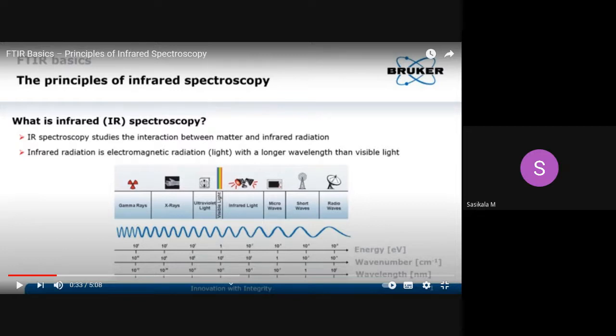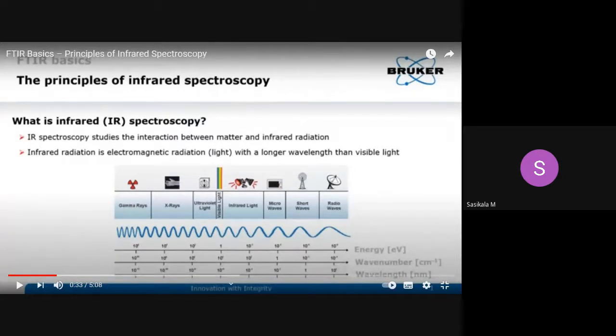In order to analyze each functional group and each bond between atoms present in the molecule, we measure the IR radiation in centimeter inverse, based on its application, as wave numbers. Hope you have understood the applications and why we are going to study IR spectroscopy. Now let's move on to the next slide. If you have any doubt in this, we'll clarify it here itself.